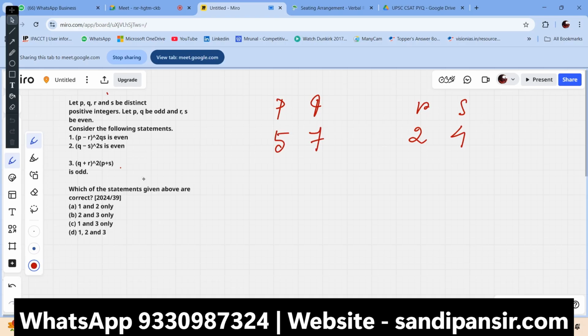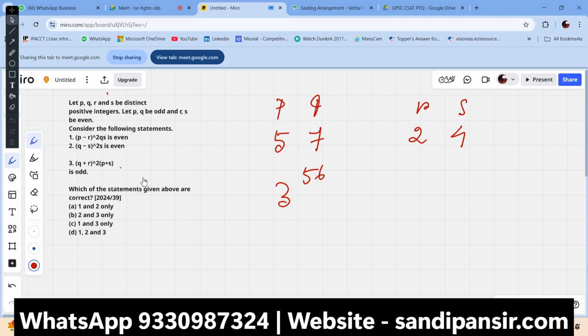If we put the 5 here, p minus r should be 3. 3 to the power 2qs. That means 4 into 7, so it should be 56. Right? 2qs is 56.